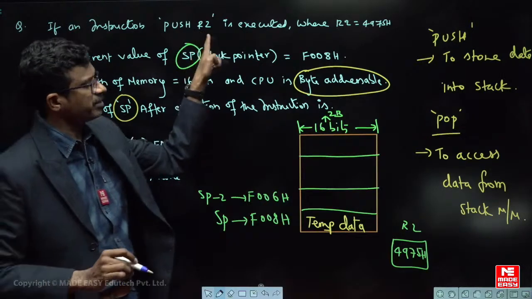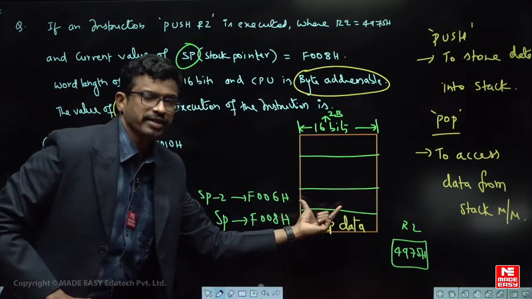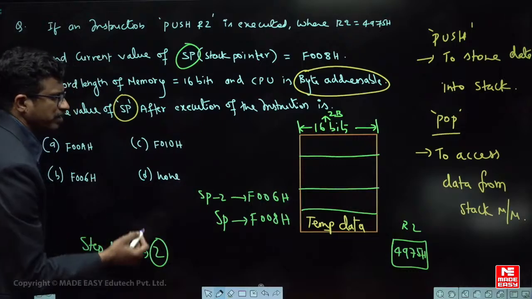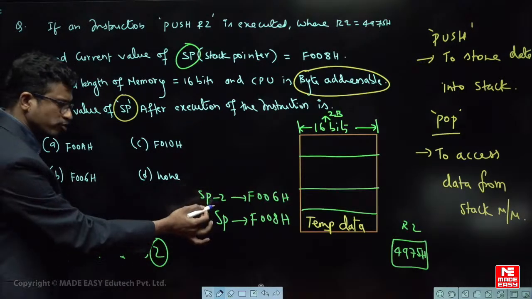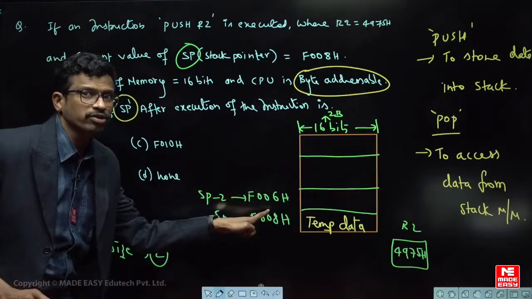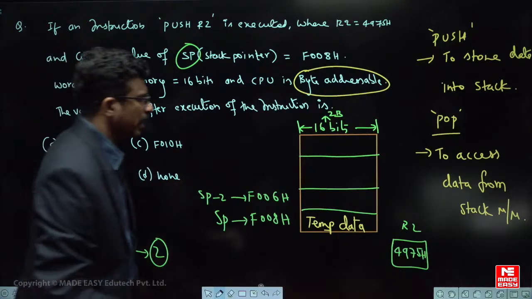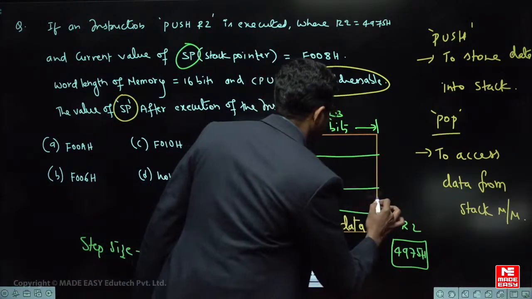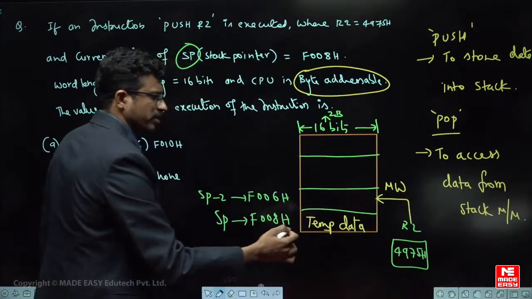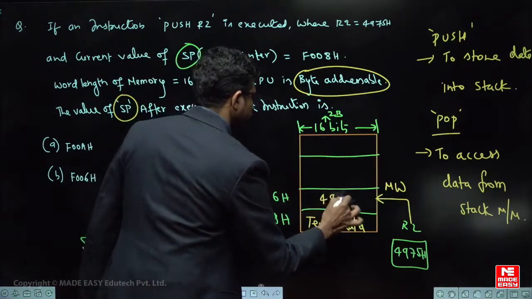And only one register is given, a 16 bit register, therefore this content can be accommodated in this location or not? Yes. So for the push operation, whatever SP is, it will be -2 and then the data is placed, because it is a byte addressable memory. If it were word addressable it would be F007, but since it is byte addressable, the step size has to be decremented. So F006, and this content is copied to the stack memory. Normally which type of operation is it? Memory write operation. In general we can also say memory access. Fine, so this 4975 will be stored here.